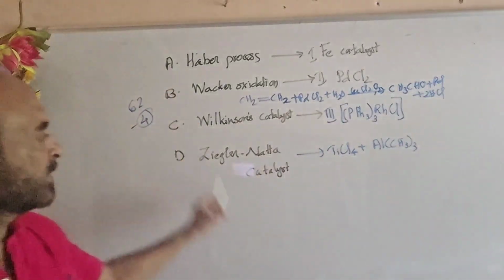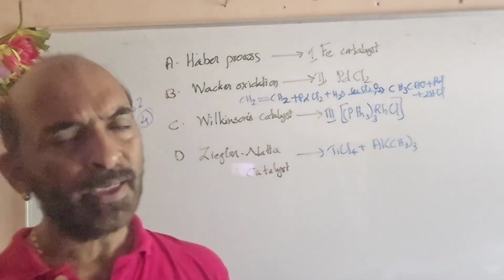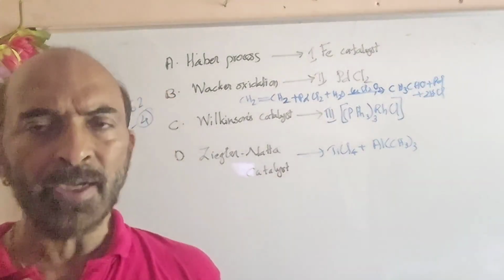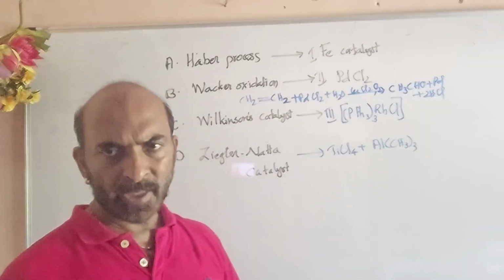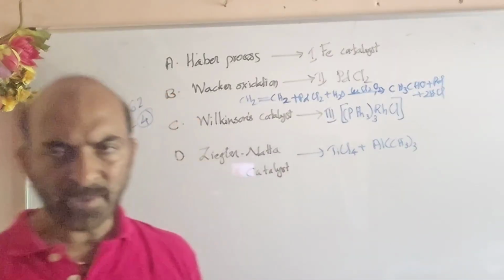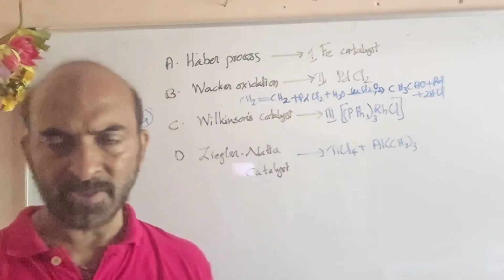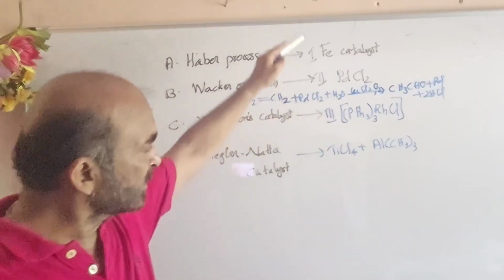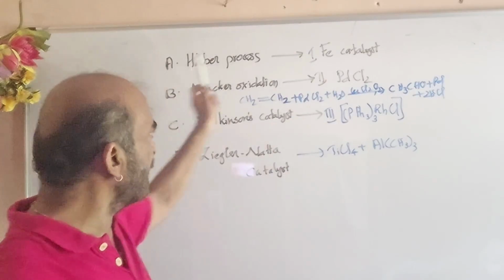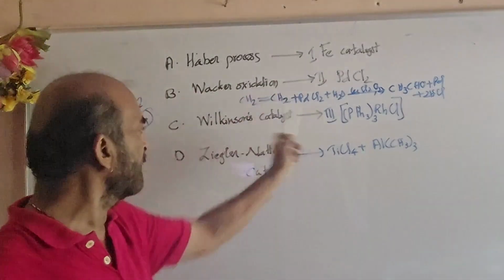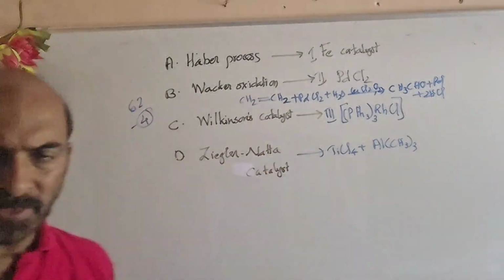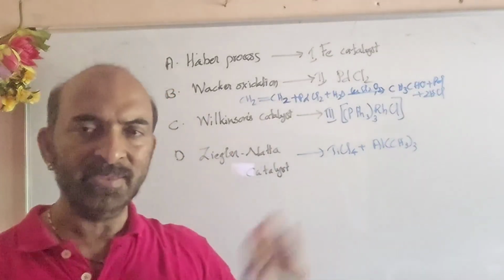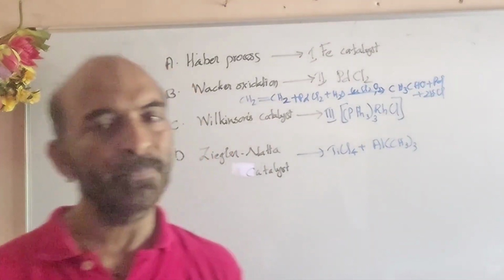Okay. And Ziegler-Natta catalyst is another familiar hydrogenation catalyst, isn't it? We know titanium tetrachloride plus aluminium trichloride, or in this case aluminium trimethyl is taken. Okay, so the given order itself is the correct answer: A1, B2, C3, D4. Option 4 is the answer. There is no shuffling required. Okay, hope you followed that.